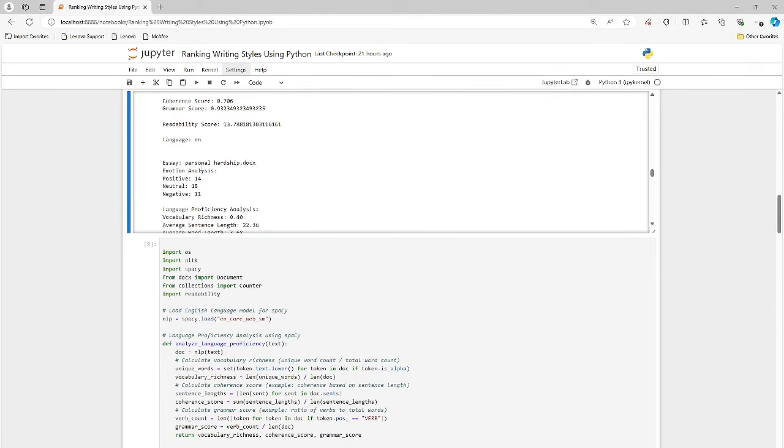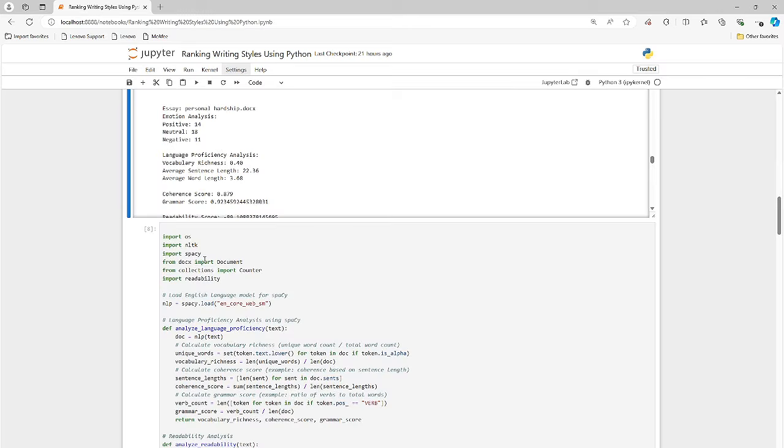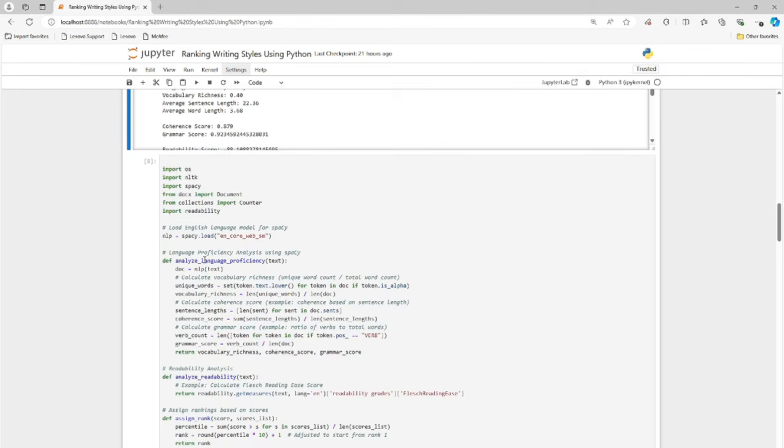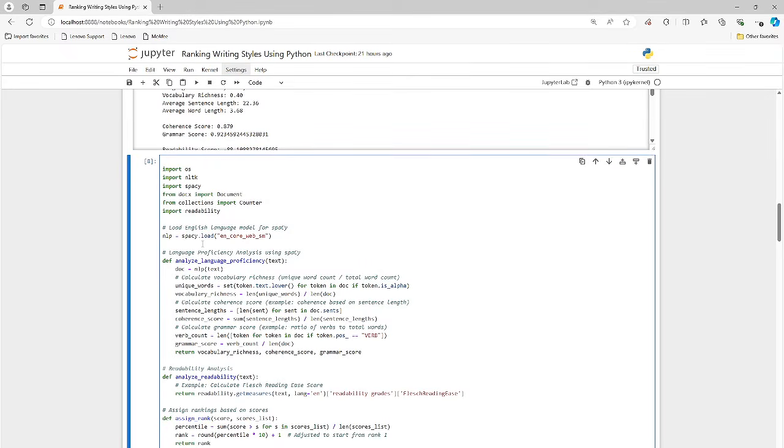But anyways, I wanted to show you the coherence score, grammar score, and then how this natural language tool interprets all these documents and processes all 11 and assigns ranking to the richness of the vocabulary, the coherence, the ability of the individual to convey their thoughts and their feelings in the written word.